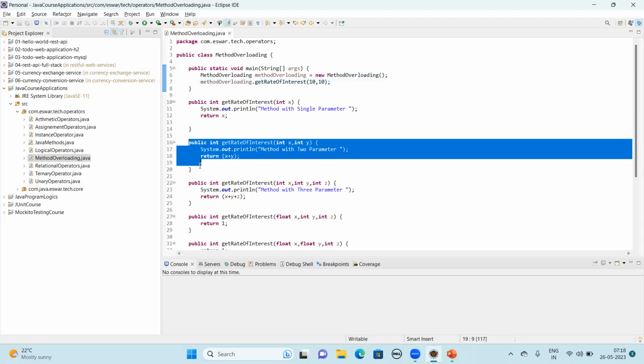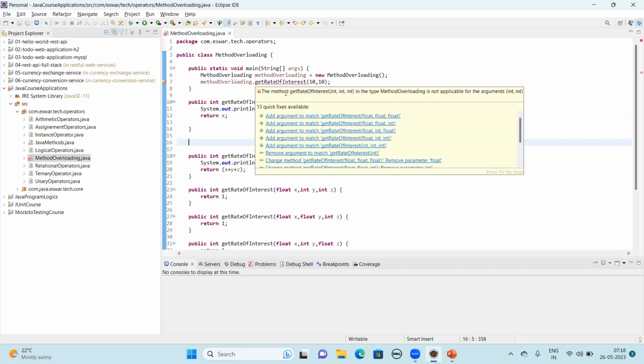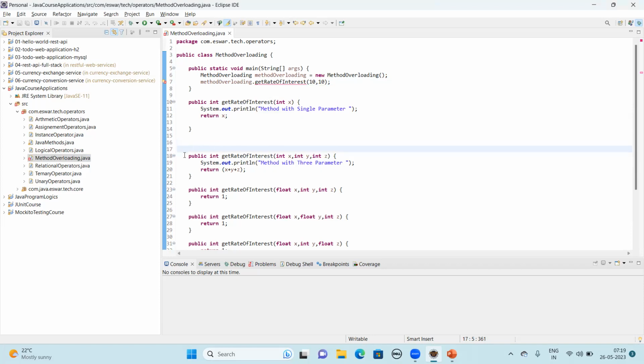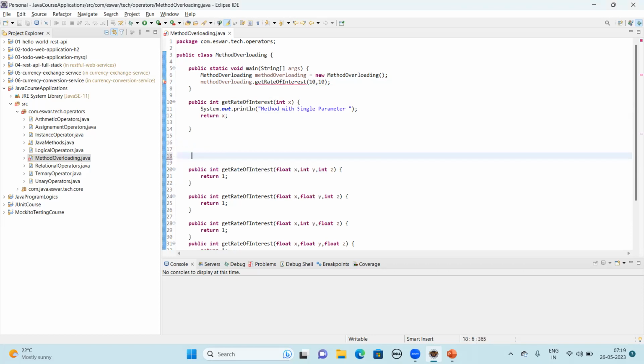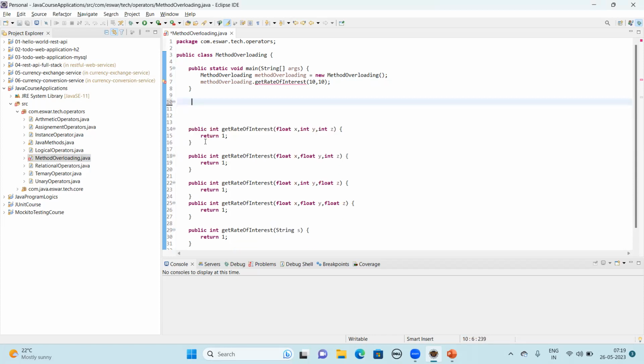For example, if you don't have such a method, then immediately you could see the error saying that the method get rate of interest int in the type method is not applicable for the arguments. You have defined a method with integer data type, but three parameters are there, and you are trying to pass only two parameters. There is no such method. Now let's try to remove this also. Then you have only this one int. Now remove this one also and see what the error is.